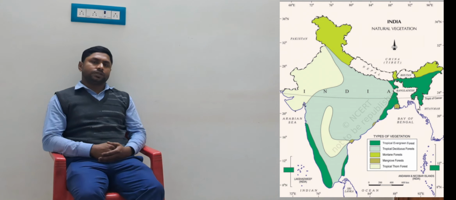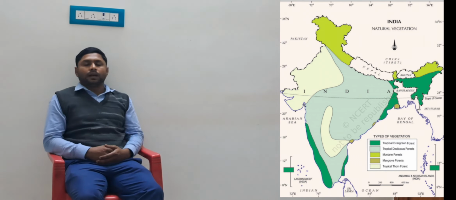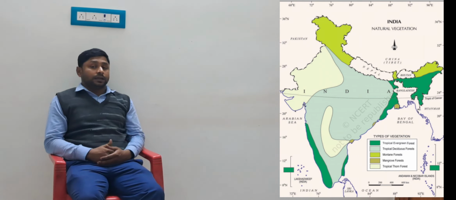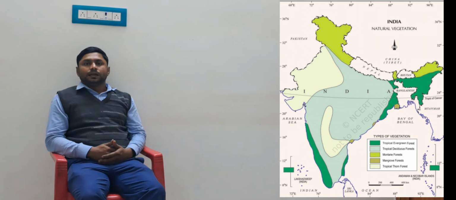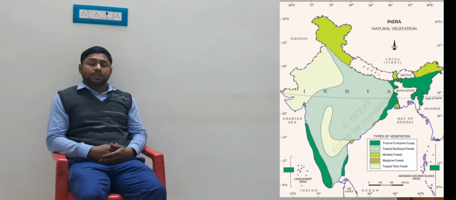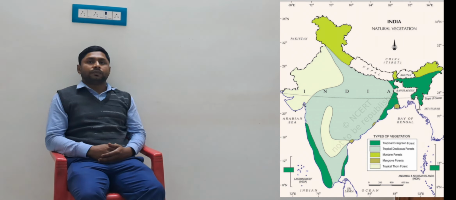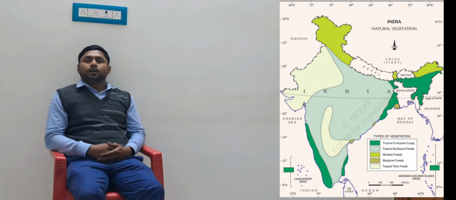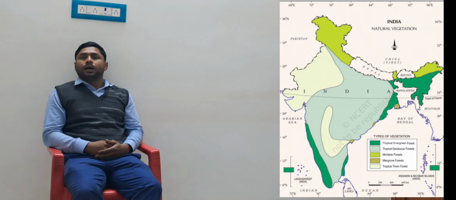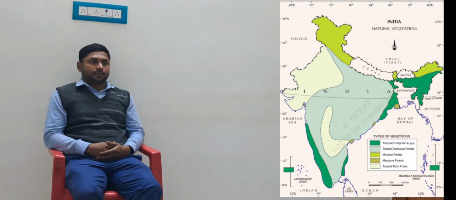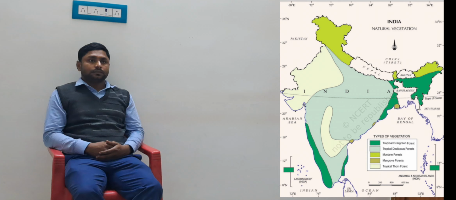This type of vegetation you mostly find in the desert area. In India, it is located in Rajasthan, basically in the western part or western slope of the Aravalli mountains in Rajasthan.